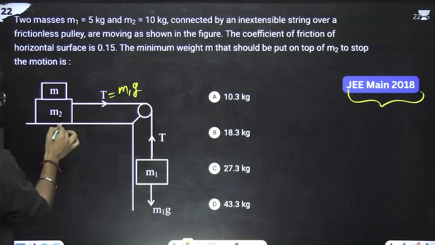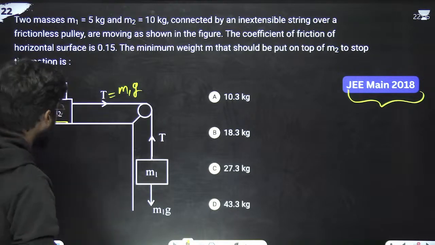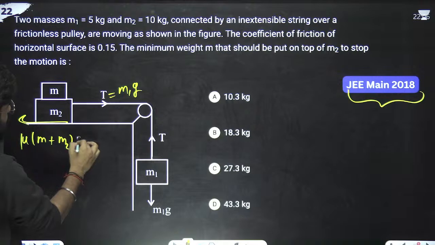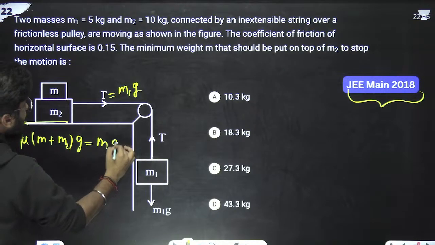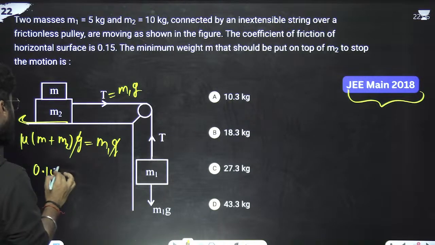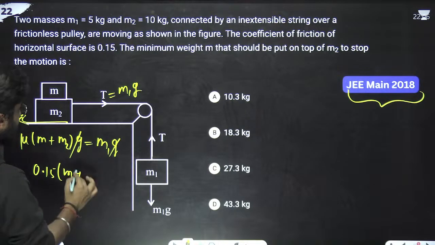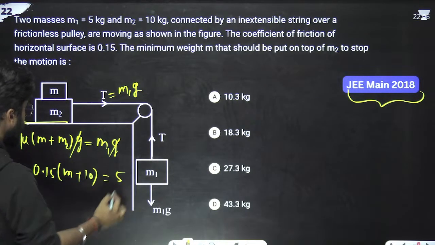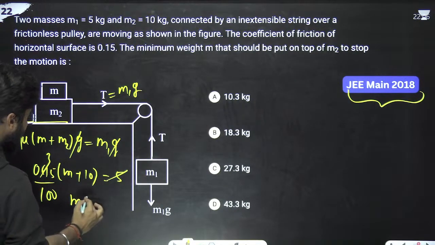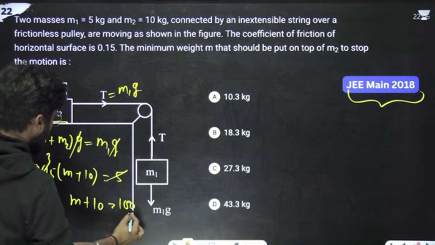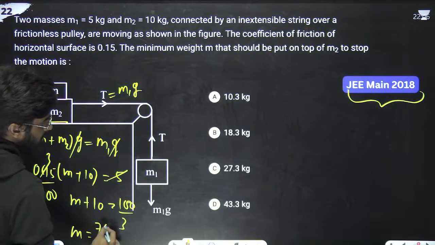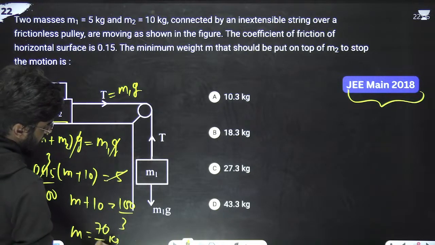And if it is at rest, it is basically stopped by the friction. So what is friction? Mu times (m plus m2) into g. Just equate: that is equal to m1g, g got cancelled. We have to find the value of m. Mu is 0.15, m2 is 10, m1 is 5. 0.15 times (m plus 10) is equal to 100 by 3. So m is 70 by 3 kg.